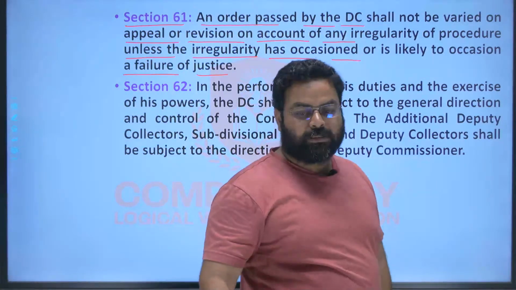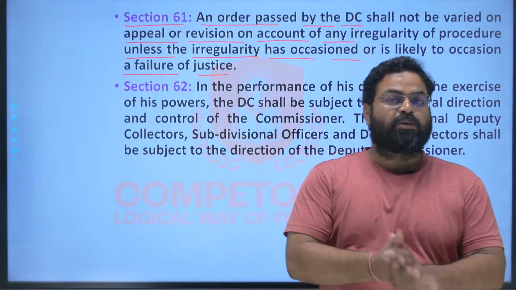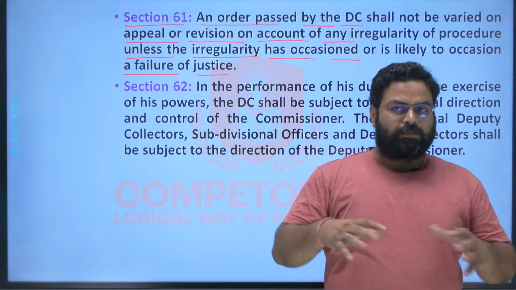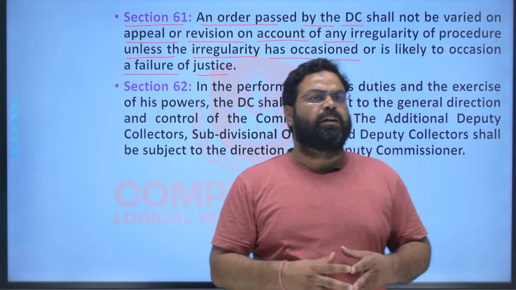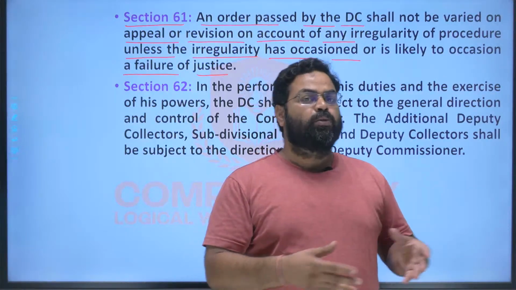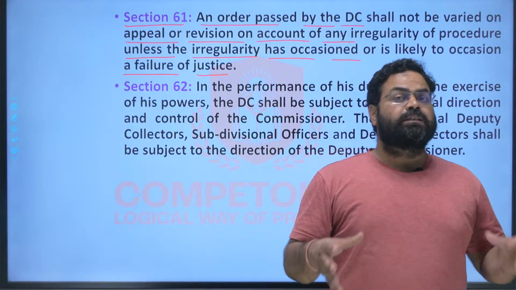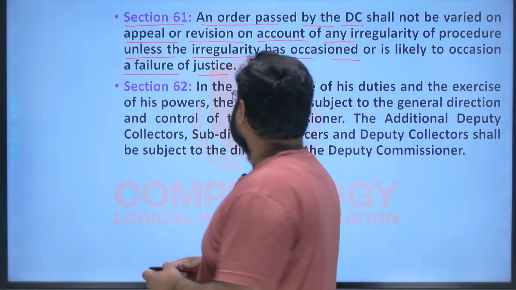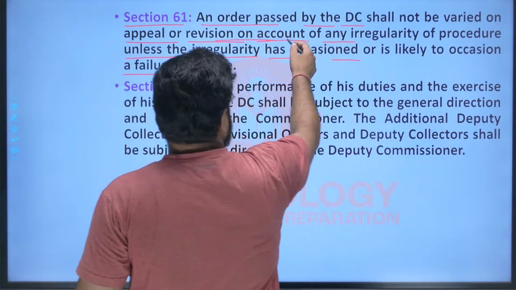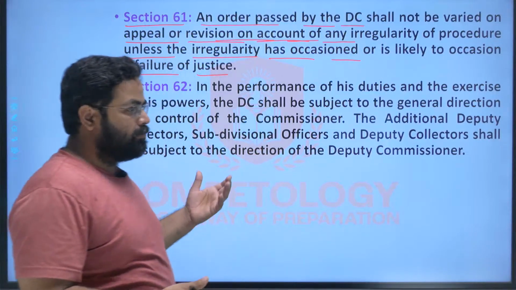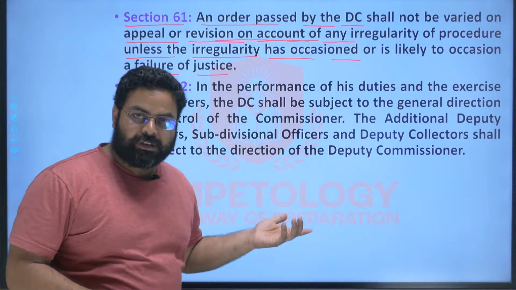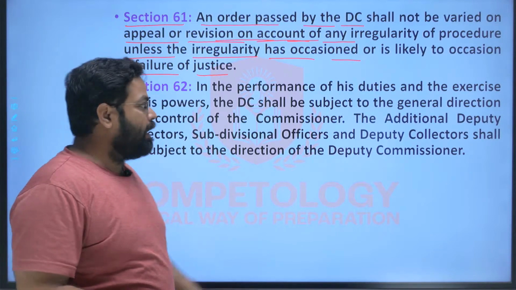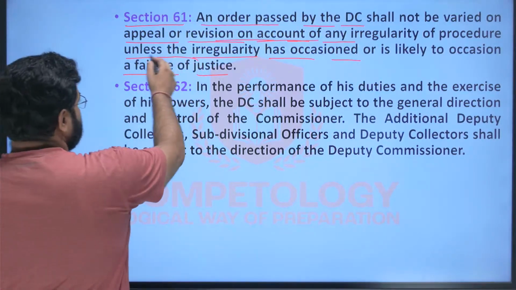So suppose that some person goes on to claim that the proper procedure was not followed, proper channel was not followed, various kind of allegations are made by various people. If they lose the case, in such cases the revision will not be done, the appeal will not have the effect that may vary or revise the verdict until and unless that will cause the failure of justice.